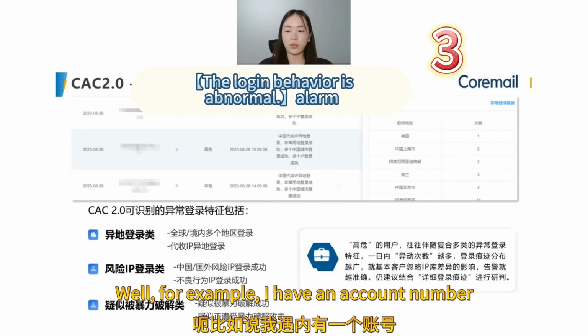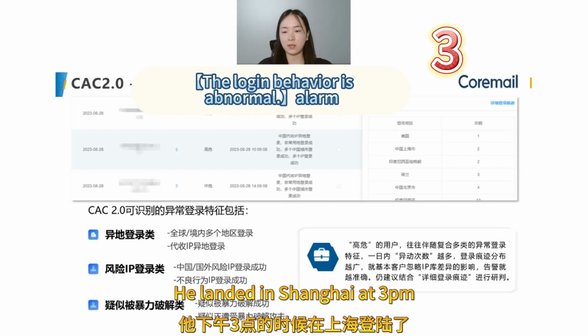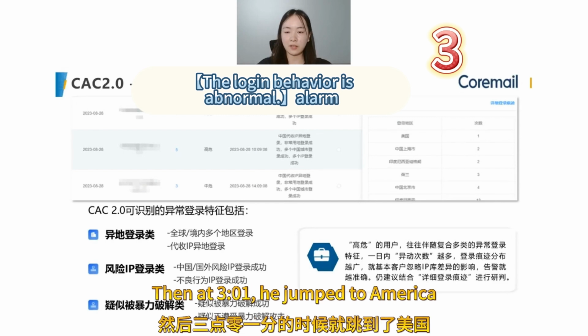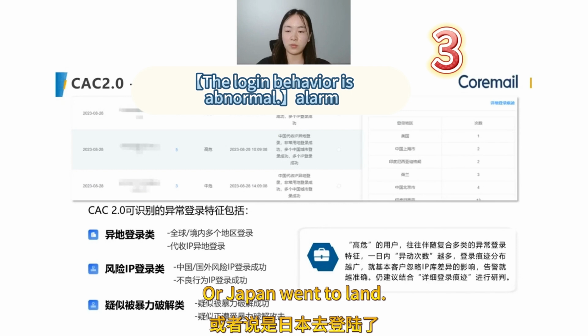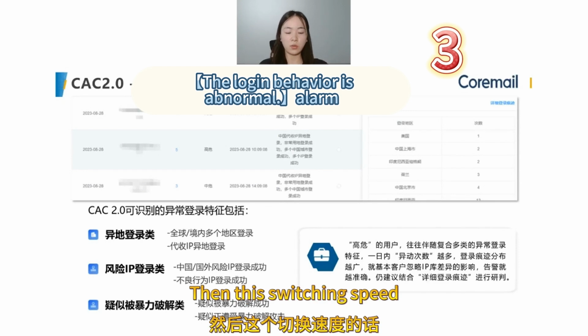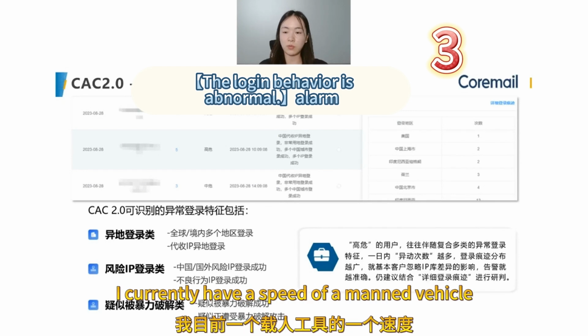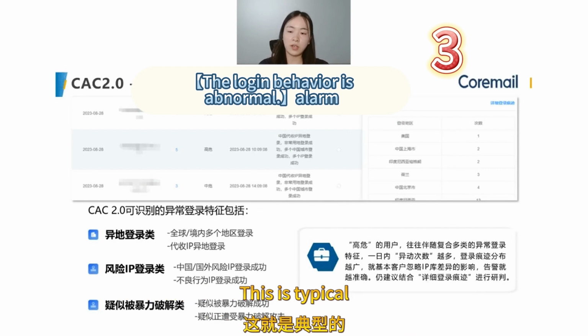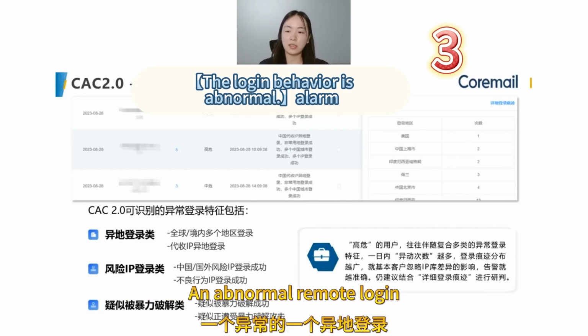For example, I have an account that logged in from Shanghai at 10 p.m. Then at 3 it jumped to America, or Japan, to log in. The speed of this switch is far beyond the speed of a manned vehicle. It is an abnormal remote login.